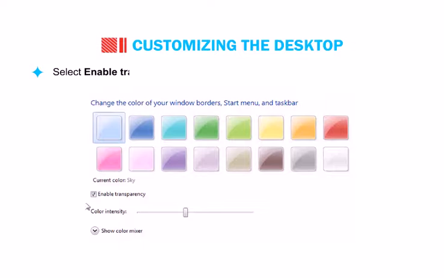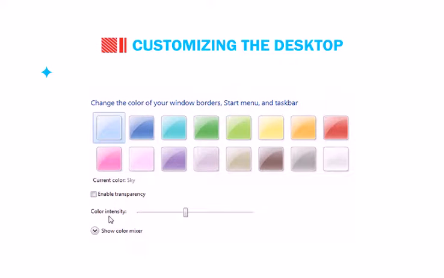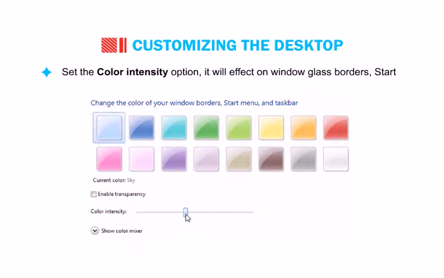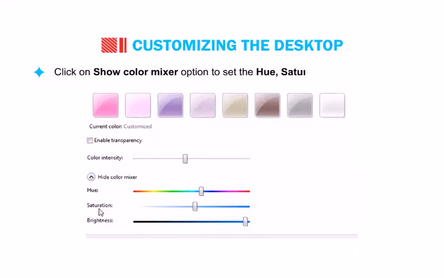Select the Enable Transparency option. The window glass borders, Start menu and taskbar will become transparent. Set the color intensity option. It will affect the color strength of the window glass borders, Start menu and taskbar. Click on the Show Color Mixture option to set the hue, saturation and brightness to give a color effect.